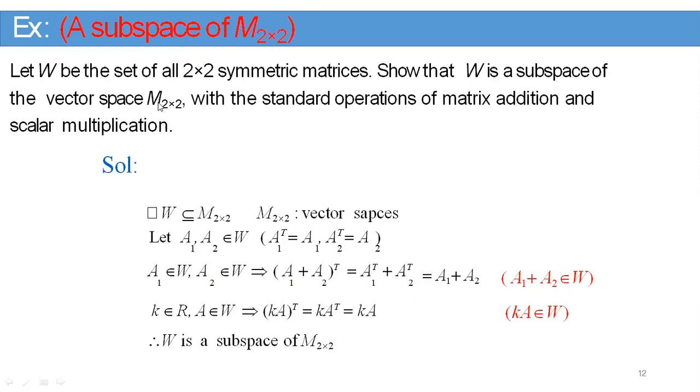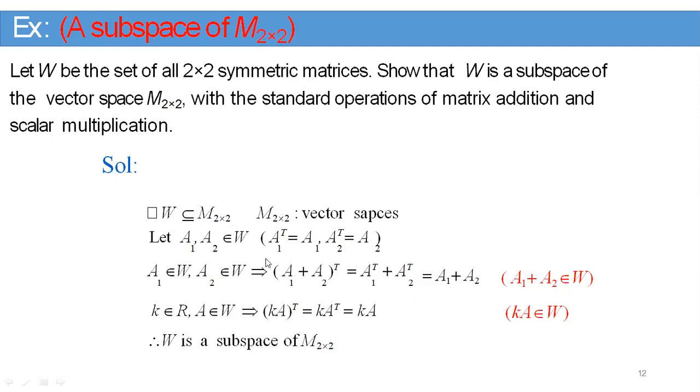Here M is the main set, M2 by 2, and W is defined as the symmetric matrices. Now we have to see that W is a non-empty subset of the main set M2 by 2. M2 by 2 is a vector space, because W is defined as a non-empty subset of this main vector space M2 by 2. Let us take two vectors A1, A2 belonging to W.